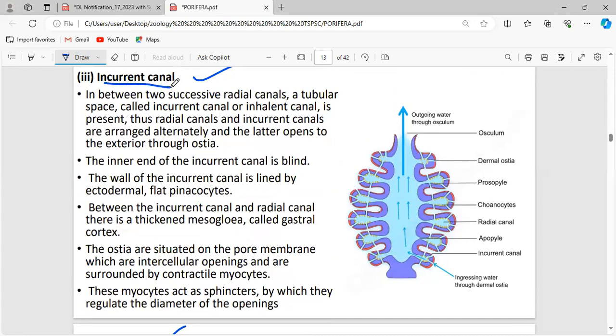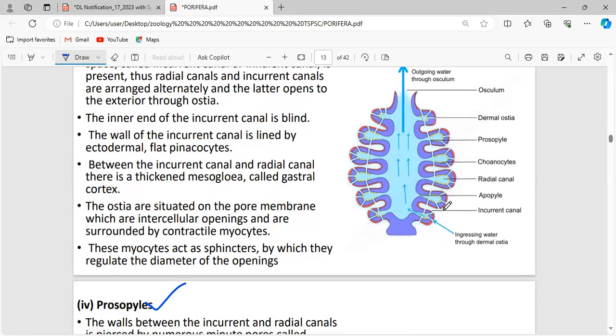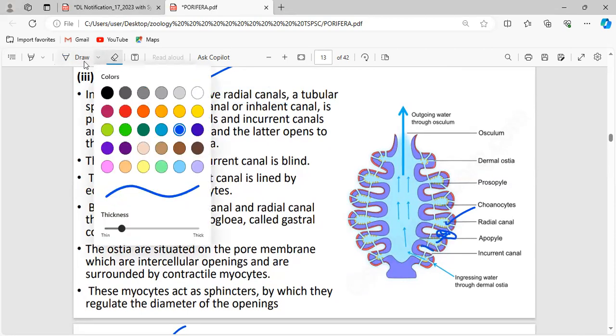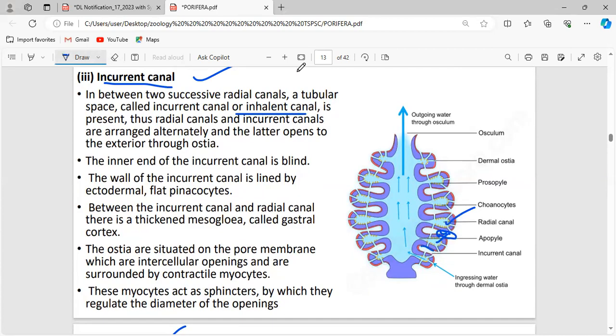Now, coming to the incurrent canal. This is the incurrent canal. The space between one radial canal and another radial canal is called the incurrent canal. Between two successive radial canals, a structure called the incurrent canal is present. It is also called the inhalent canal.